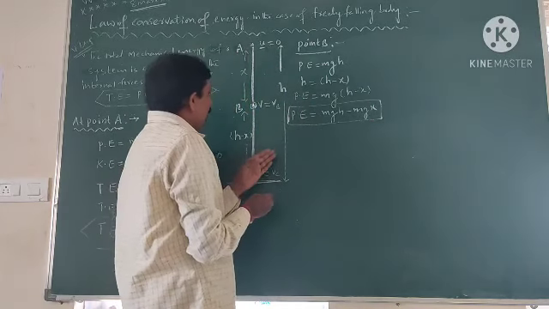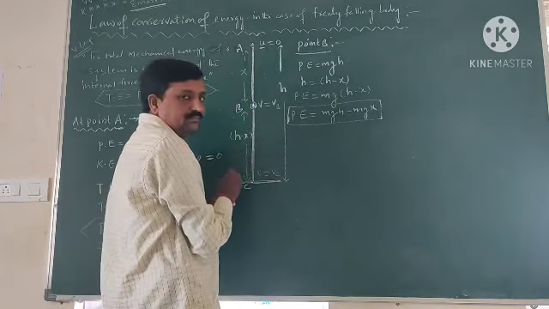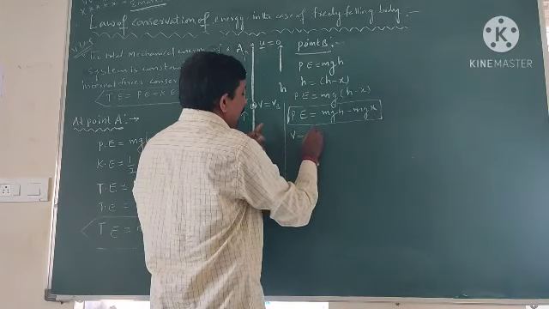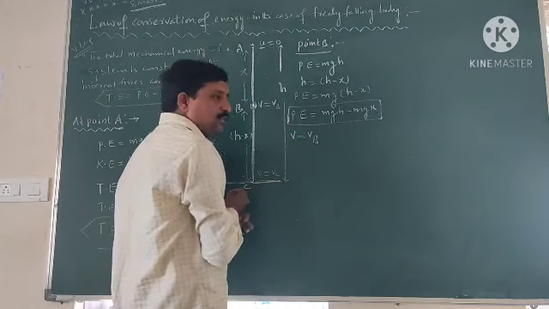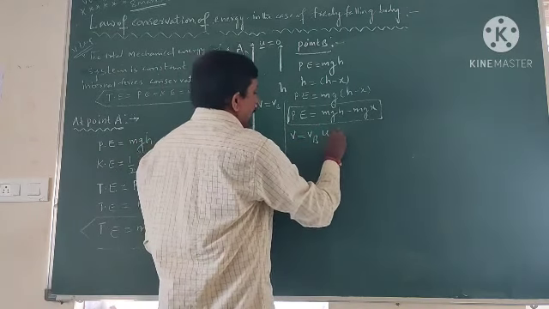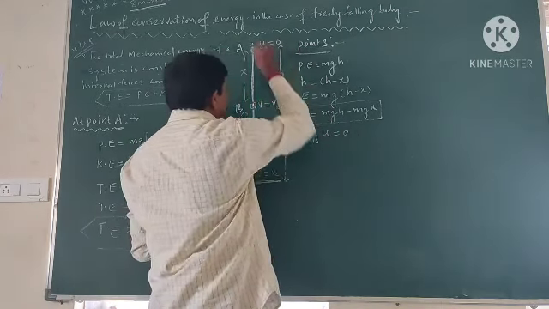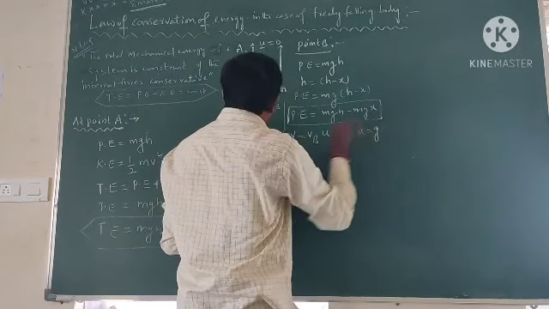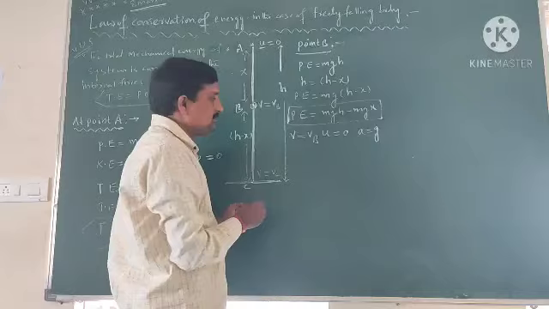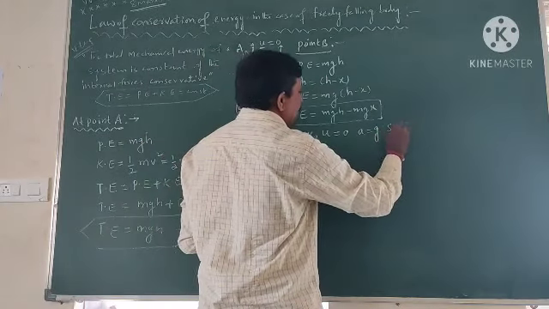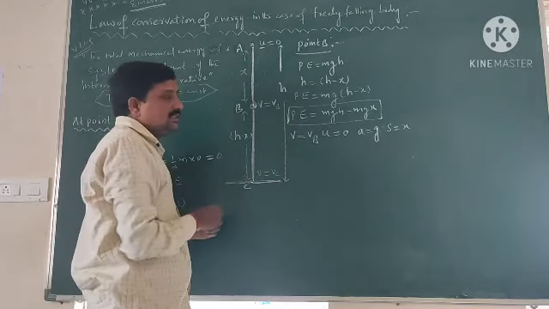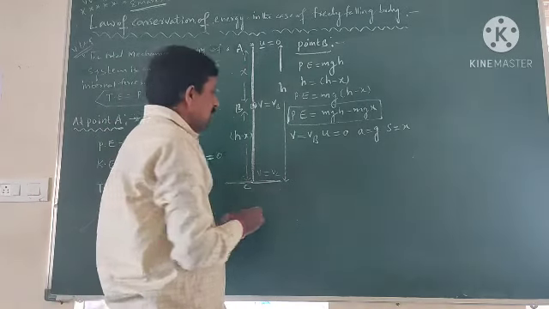Now we want to find the kinetic energy. At point B the velocity is v equal to Vb. We know that the initial velocity is 0 and the acceleration of the body is a. The displacement, the distance traveled from A to B, is S equal to x.